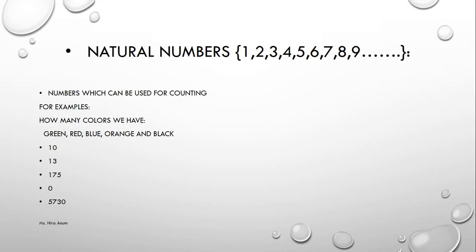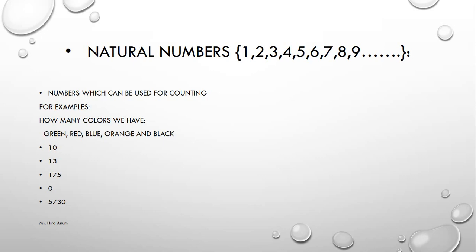Natural numbers start from 1, 2, 3, 4, 5, 6, 7, 8 and so on. Natural numbers are used for counting, for calculation. For example, how many colors do we have? We will count 1, 2, 3, 4, 5: green, red, blue, orange and black. We have 5 colors. 5 is a natural number.